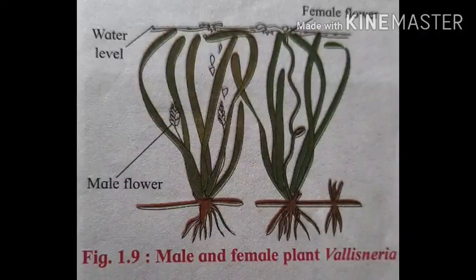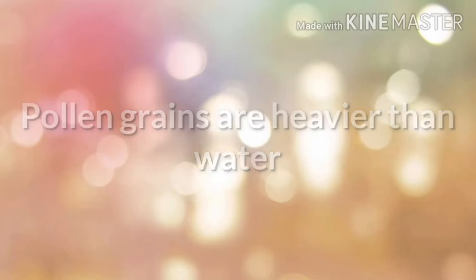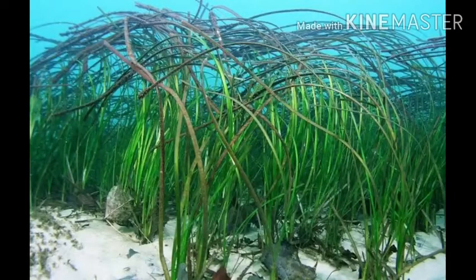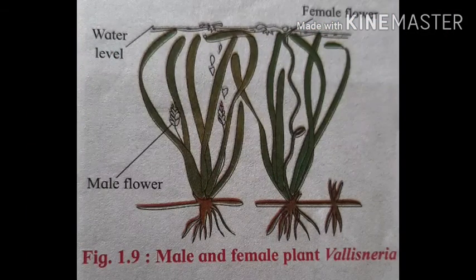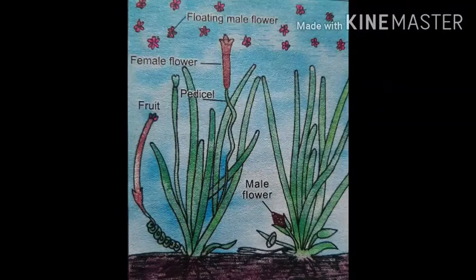Example, Vallisneria. In hypohydrophily, pollination occurs below the water surface, and here the pollen grains are heavier than water, sink down and are caught by the stigmas of female flowers. Example, seagrass. Or in Zostera, the pollen grains are long, ribbon-like and without exine. In the second type, that is epihydrophily, the pollen grains float on the water surface and reach the stigma of the female flower.